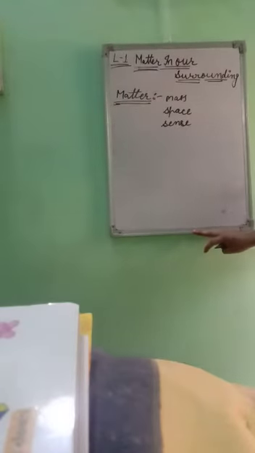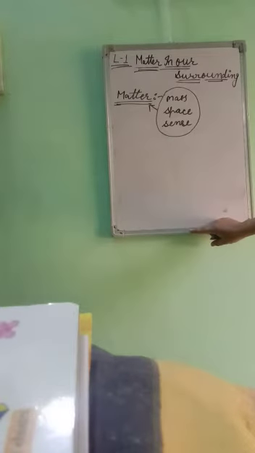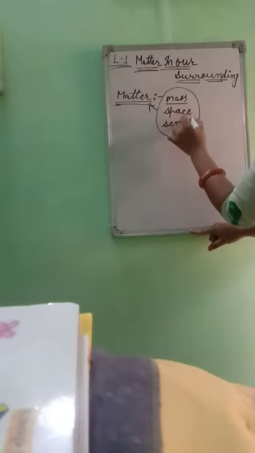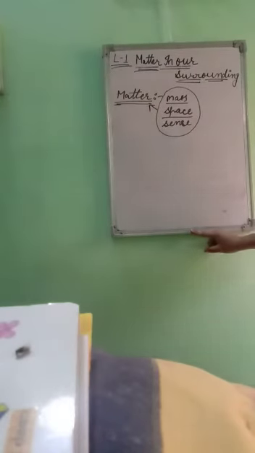Perceive by our senses means anything that occupies space, has mass, and we perceive by our senses, that is known as matter. Suppose we feel things and emotions, we feel heat, light, electricity. These are not matter. Why? Because they have no mass and don't occupy space. That's why they are not matter.